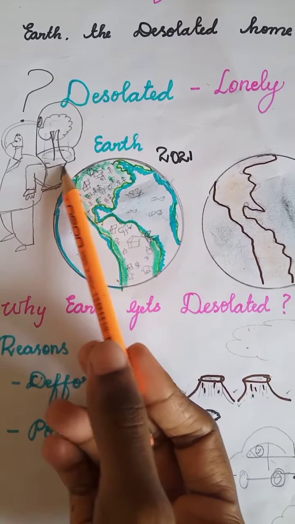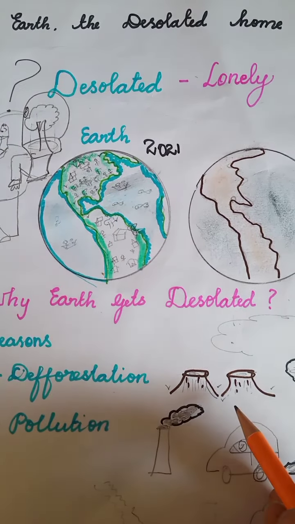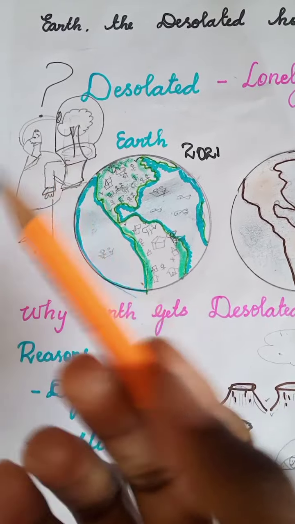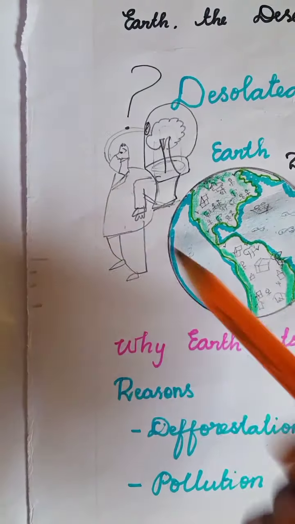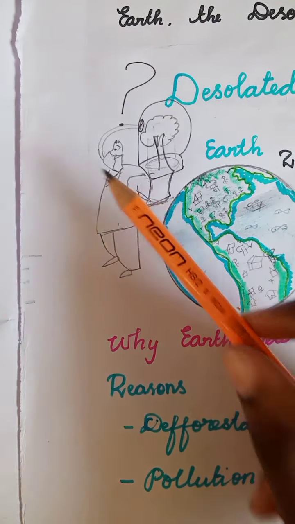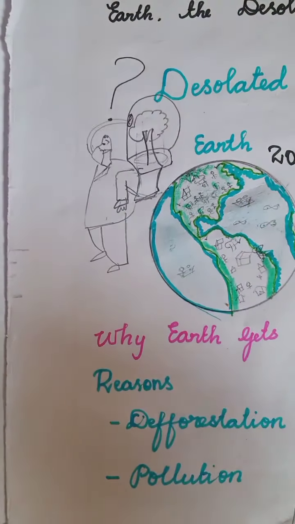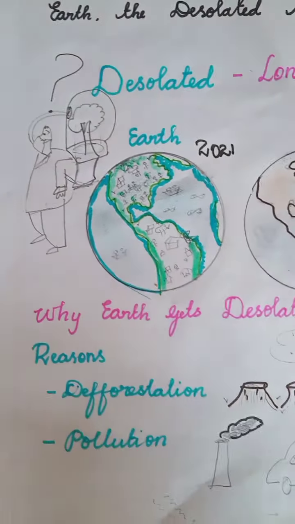Nowadays we are buying oxygen. See, as we cut trees, as a result we have started to buy oxygen. See here, we are wearing masks. We are carrying oxygen with us. Because of what? Because the earth became an unfit place to live.